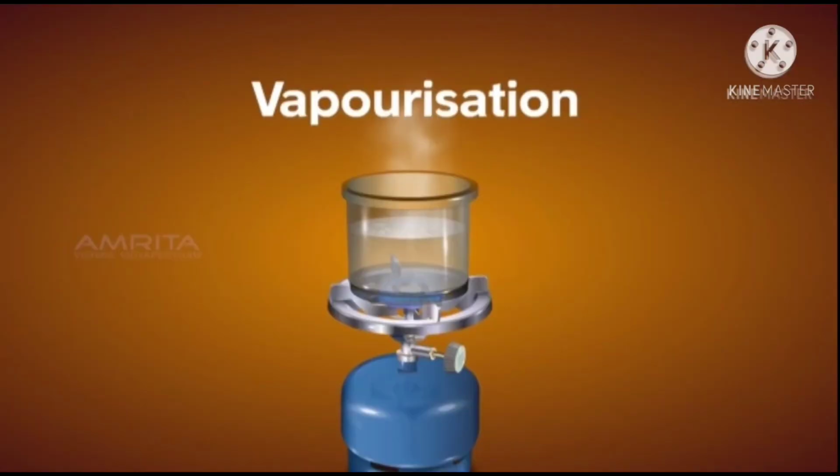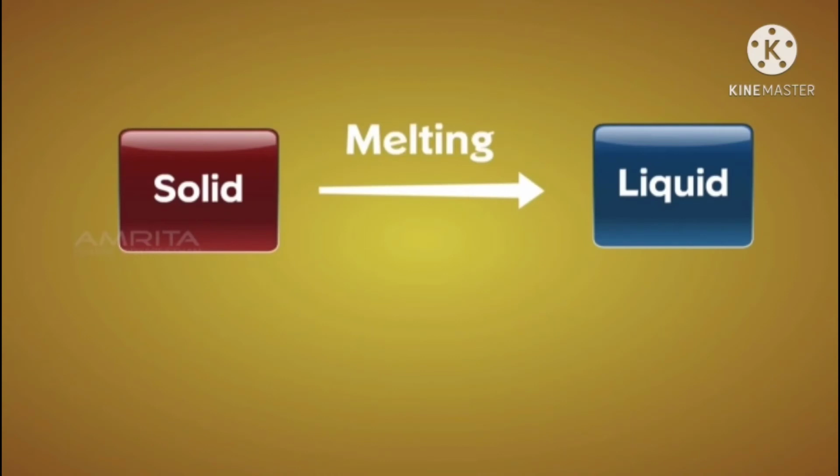We already know the physical state of a substance can be changed by heating or cooling effects. So here in the change of states, the first one is fusion or melting. This is the process during which a solid changes to liquid state.